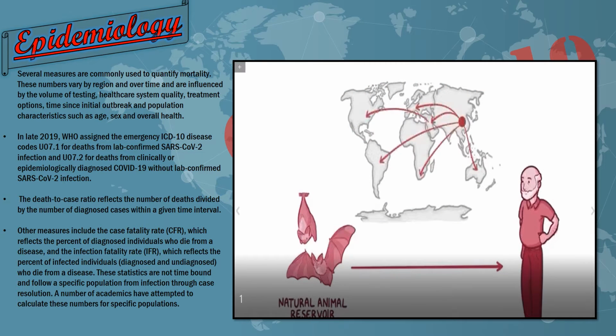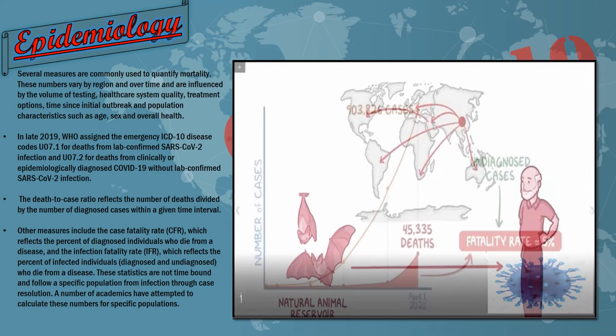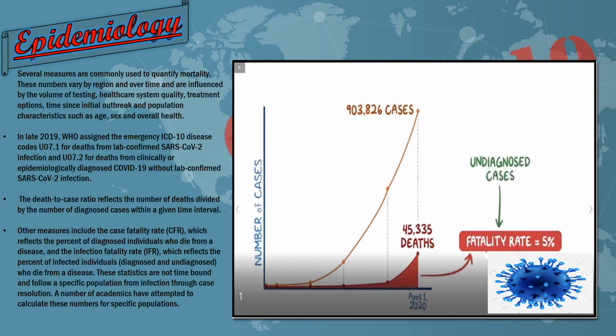The outbreak began in China and has since spread around the world. As of April 1st, 2020, there are 903,826 confirmed cases of COVID-19 and 45,335 deaths, resulting in a fatality rate of approximately 5%.